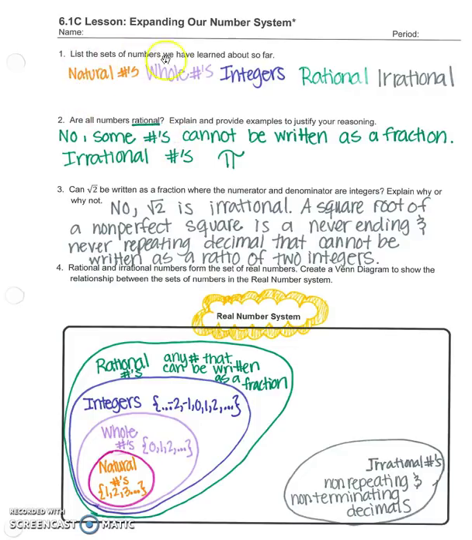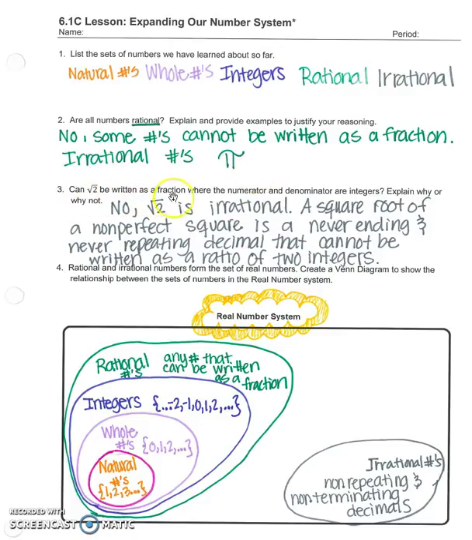So looking at listing the sets of numbers we've learned so far, we've talked about natural numbers, whole numbers, integers, rational numbers, and irrational numbers a little bit. Are all numbers rational? Do you see the word ratio in there? No, they're not always rational. Some numbers cannot be written as a fraction, such as irrational numbers, like my favorite, pi.